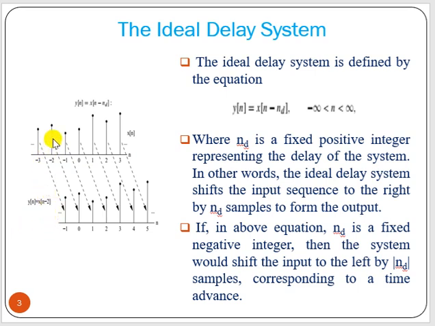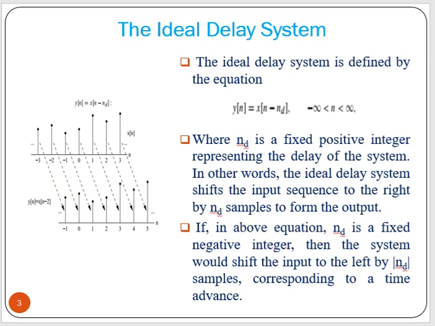That means this sequence of x[n] must be shifted by 2 units, plus 2 units, n equal to plus 2. So for every n you have to add plus 2. So minus 2 plus 2, that means it becomes 0. Minus 1 plus 2, 1. 0 plus 2, 2. 1 becomes 3. 2 becomes 4. 3 becomes 5. That means it is shifted right hand side by 2 samples, minus 3 to minus 1. That means it is a simple delay system.